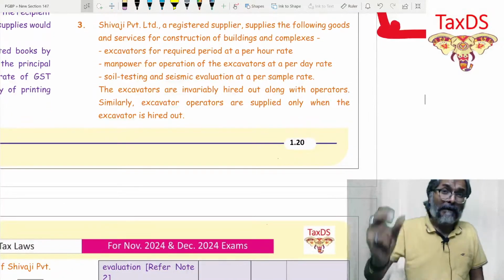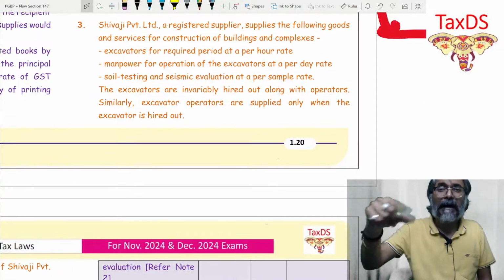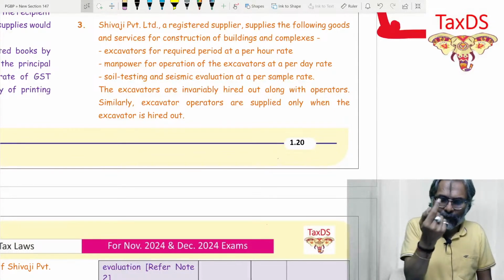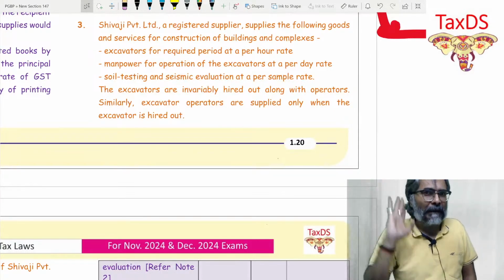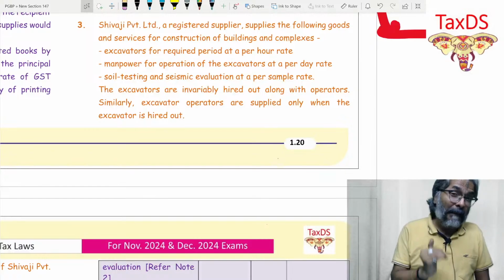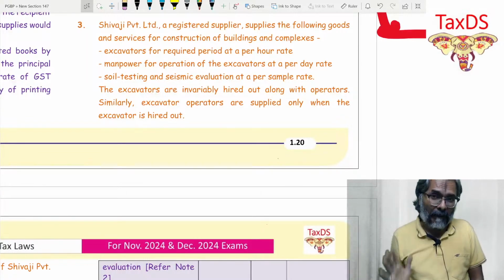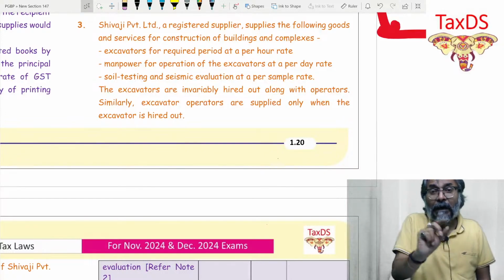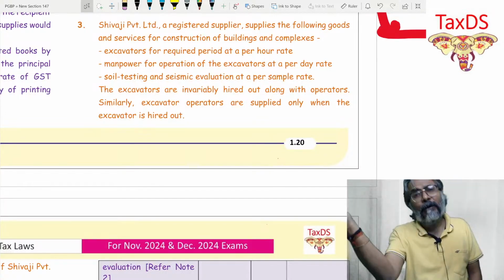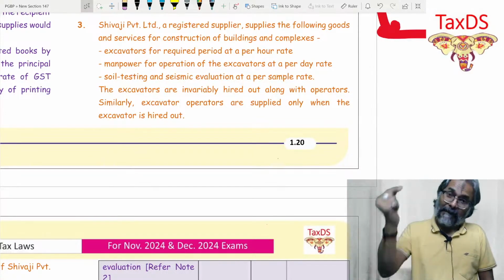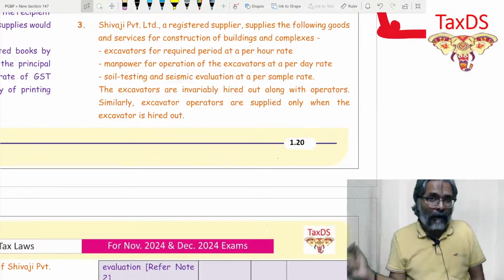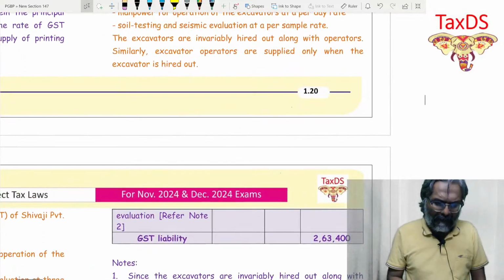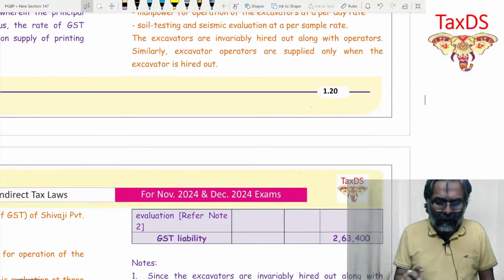And if an attempt is made to bundle this, then one can argue that it is a mixed supply. If somebody is saying that for all the three I will charge one consideration, then somebody can argue it's a case of a mixed supply. Because this soil testing is not something which is naturally bundled in the ordinary course of business. But providing excavator on rent along with the manpower, yes, you can say that it is a case of a naturally bundled supply. Now the excavators are invariably hired out along with the operator.